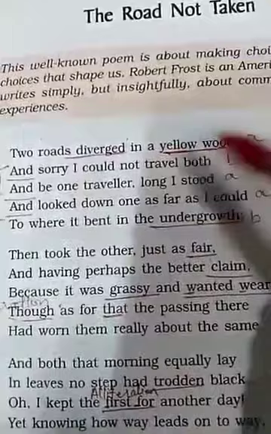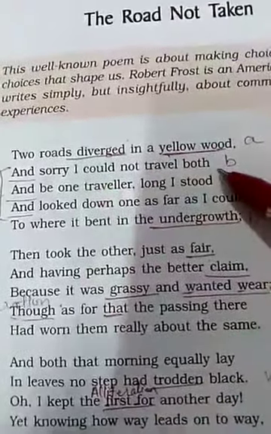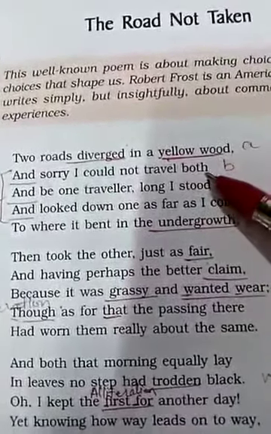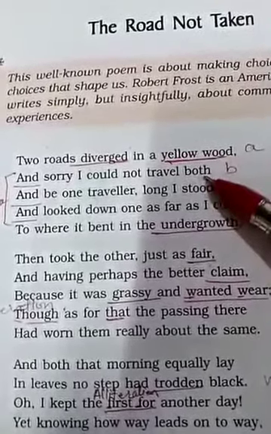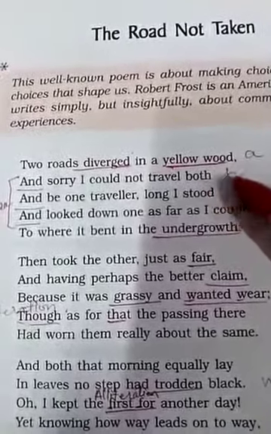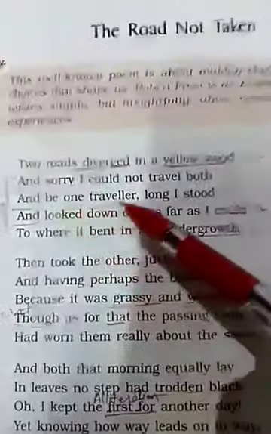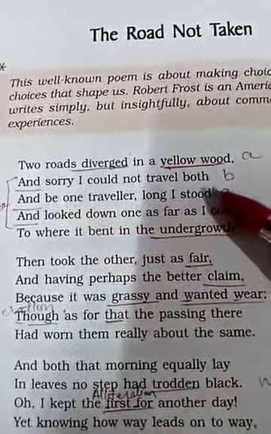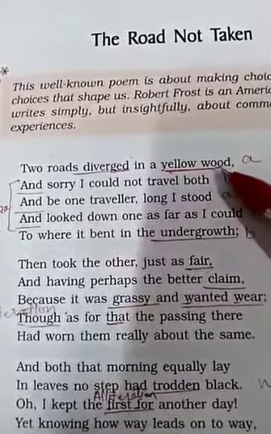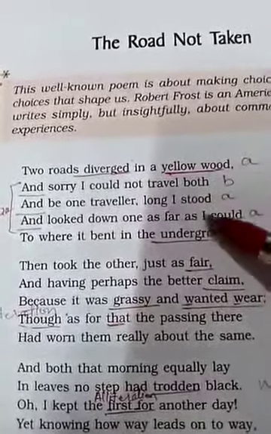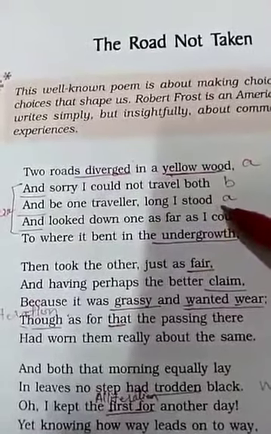Like in the present poem, the rhyme scheme is A, B, A, B. Like "Two roads diverged in a yellow wood," it will be A. And "sorry, I could not travel both," because it is a different word, not rhymed with wood, that's why we have considered it as B. And "one traveler, long I stood." The word stood rhymes with the word wood, so it will be considered A again.